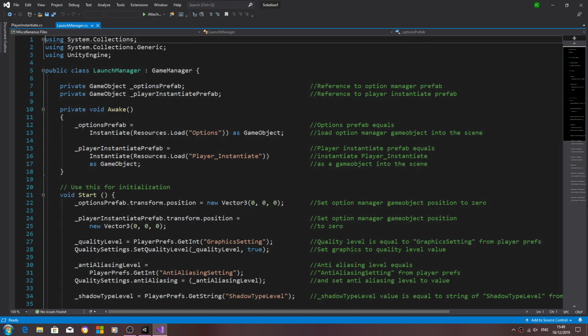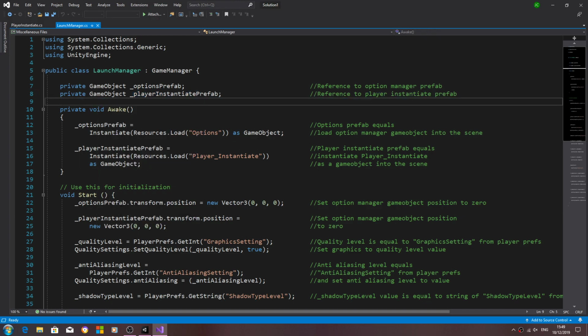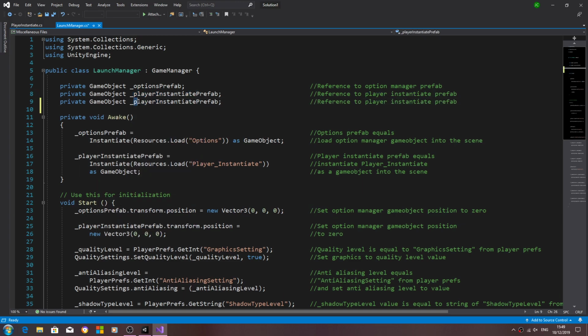And I'm going to come to the launch manager script, and I'm just going to copy one of the variables, private game object. And let's change the naming convention. So underscore enemy spawn point manager prefab. We'll tidy up, we'll change the comment.